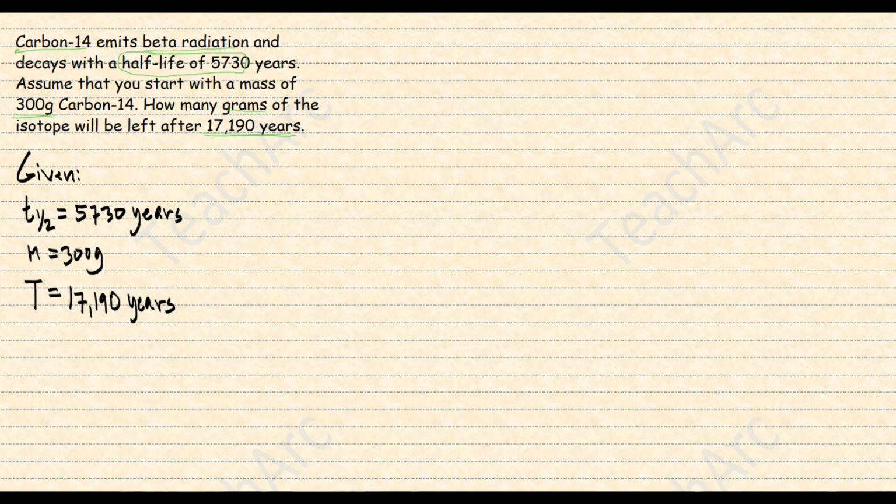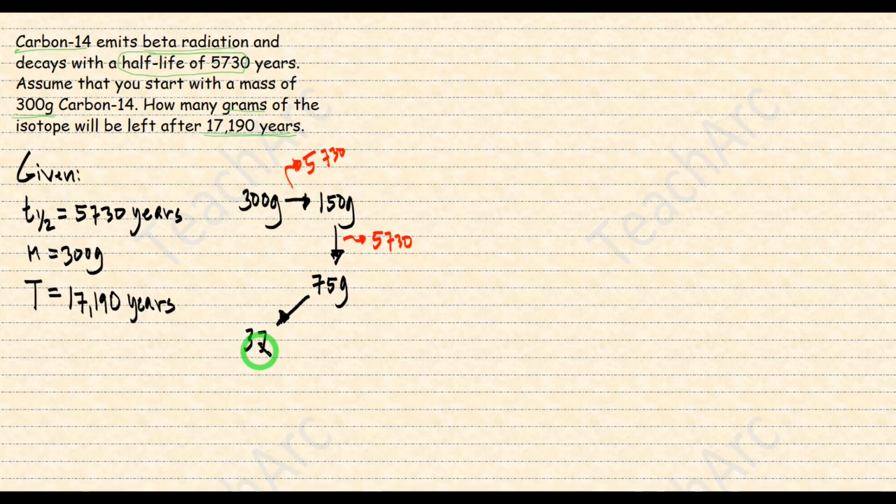You can solve this problem probably using simple mathematical processes. Since we have 300 grams initially, after 5,730 years, we will be left with 150 grams. After another 5,730 years, we have 75 grams of carbon-14. We can continue this process until we complete a period of 17,190 years.